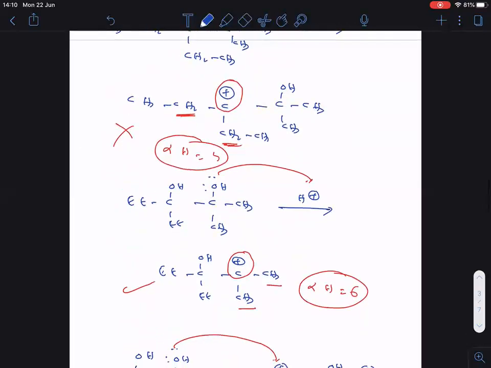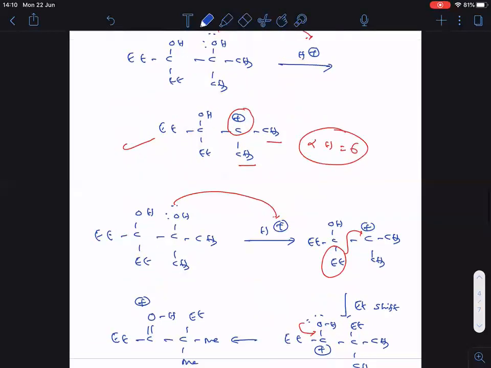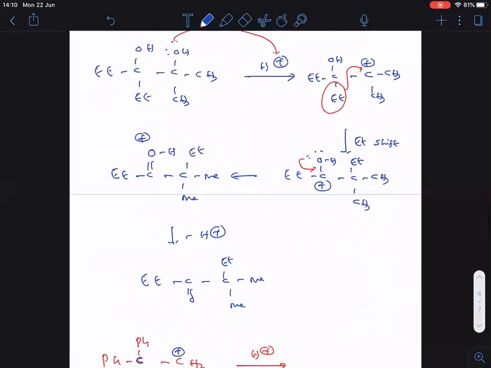Mechanism part, this one. Completed. Now this is the complete mechanism of that reaction.